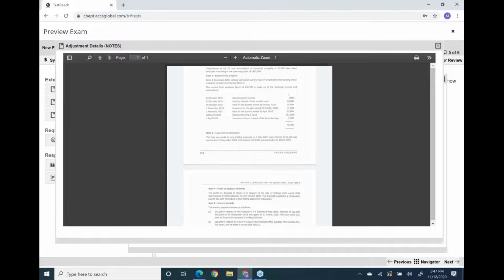So out of these 3 months rent, only 2 months rent you need to take. Okay, now next, so you will do 15,600 multiplied by 2 upon 3. The second rent, 15,600 into 2 upon 3.